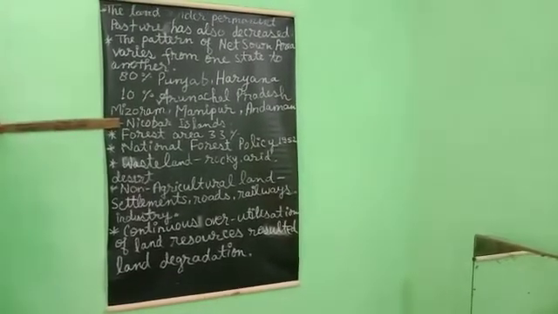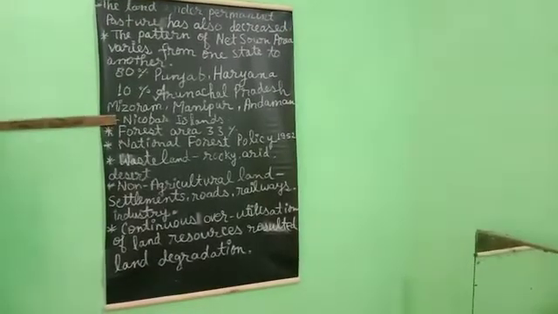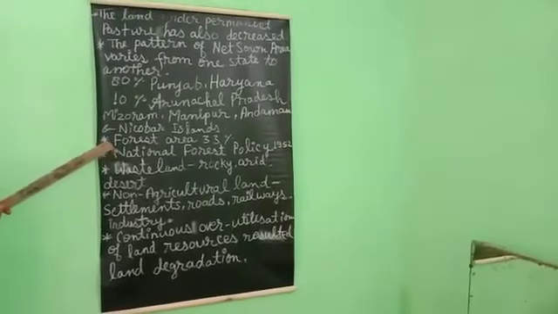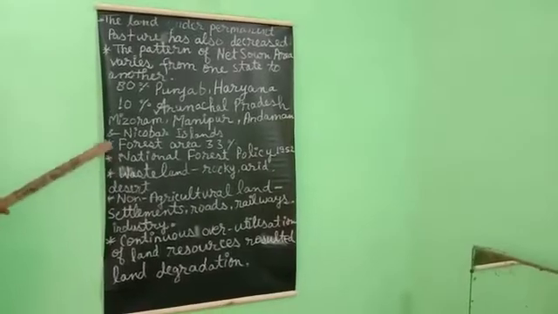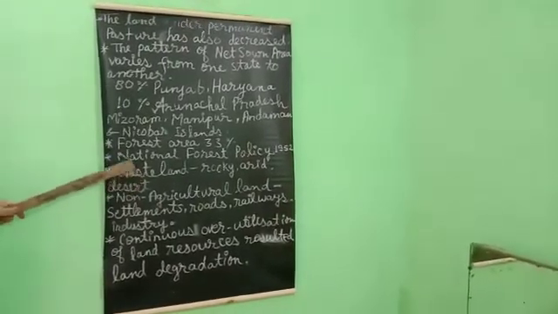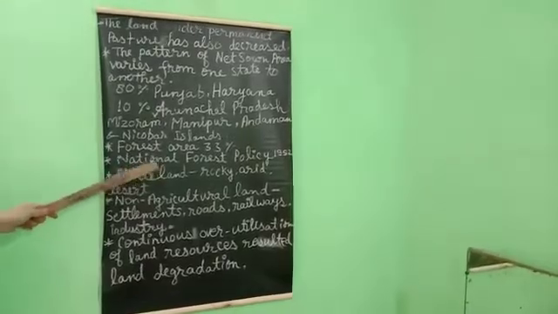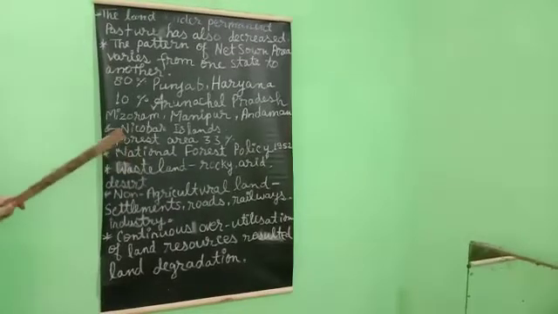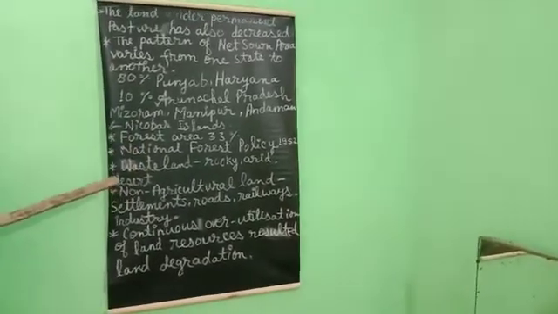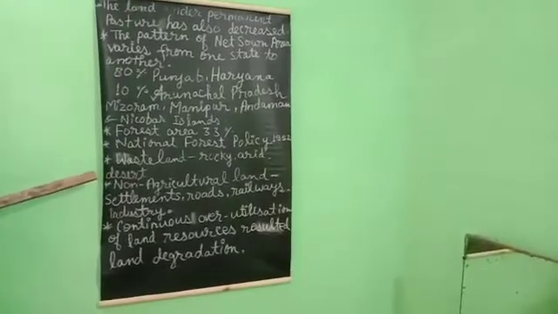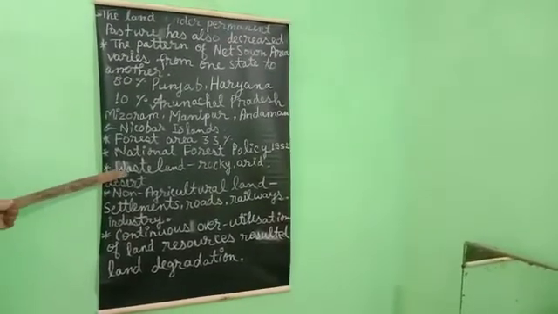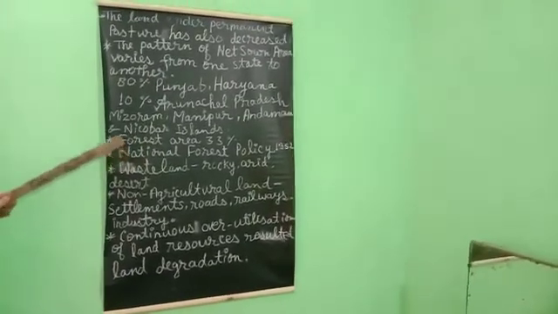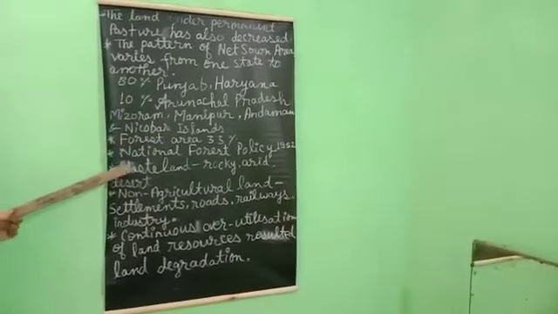Okay, forest area in the country is far lower than the desired 33% of geographical area, and it was outlined in the National Forest Policy, NFP, from 1952. Students, underline this point and learn it. The National Forest Policy was outlined in 1952, and what was the purpose of making this policy? To cover and survey all the land use pattern of our country.